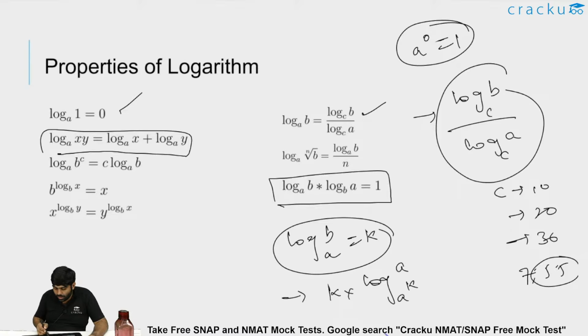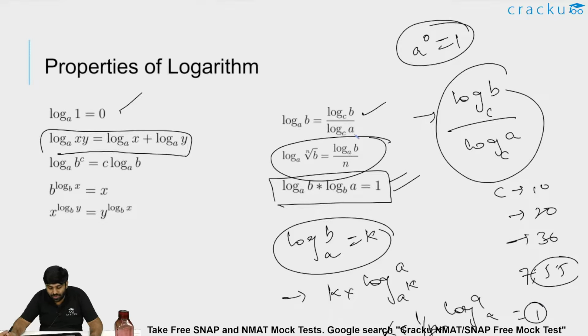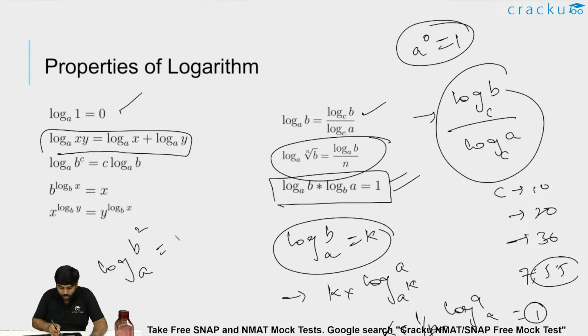Writing log a to the base b, if the power is in the base, you get 1 by k on this side, so k into 1 by k is 1, and log a to the base a is 1. So this also holds. Similarly, for b power 1 by n, you get 1 by n on the left hand side, and for log b square to the base a, you will say this is 2 times log of b to the base a.